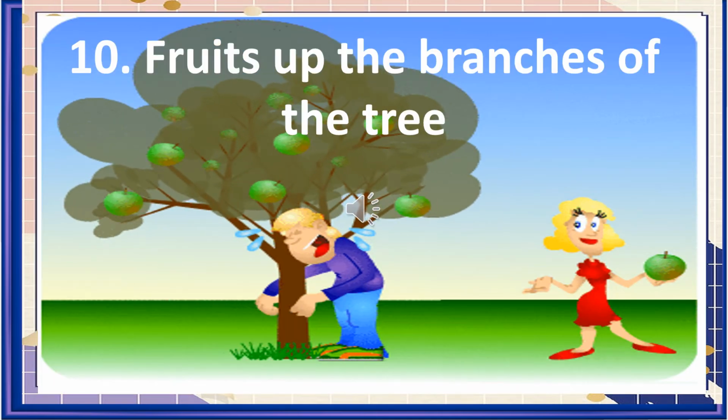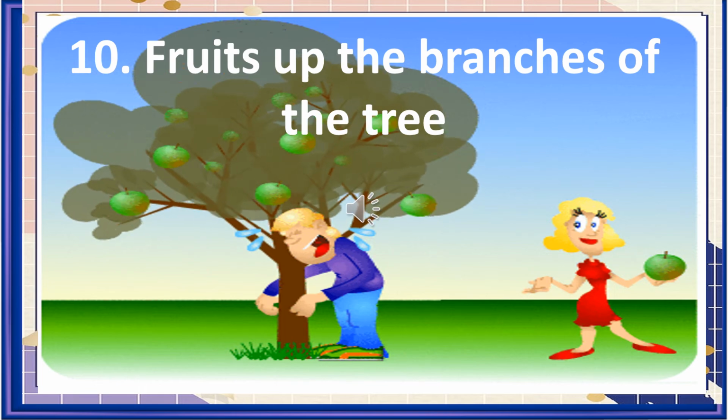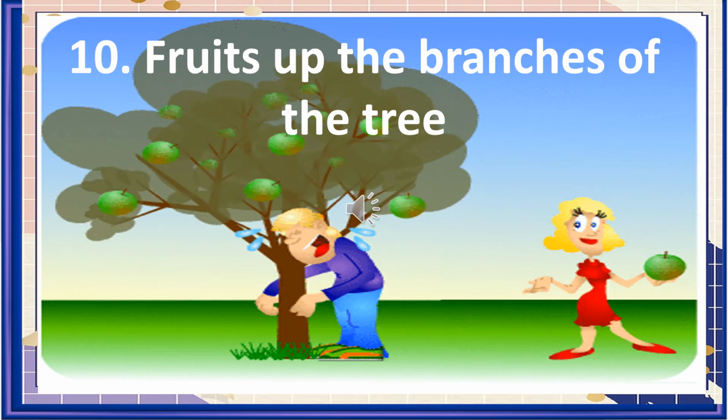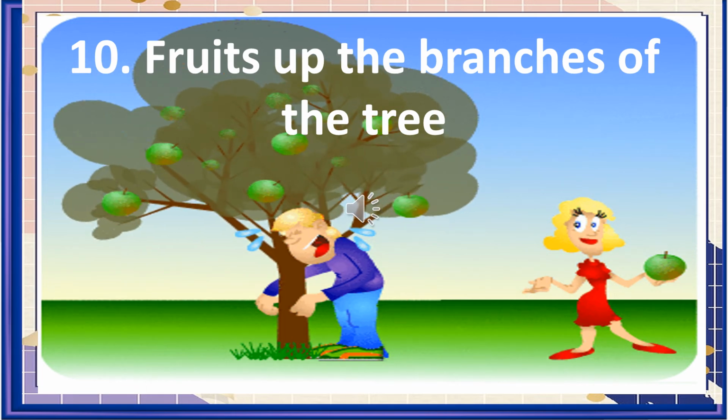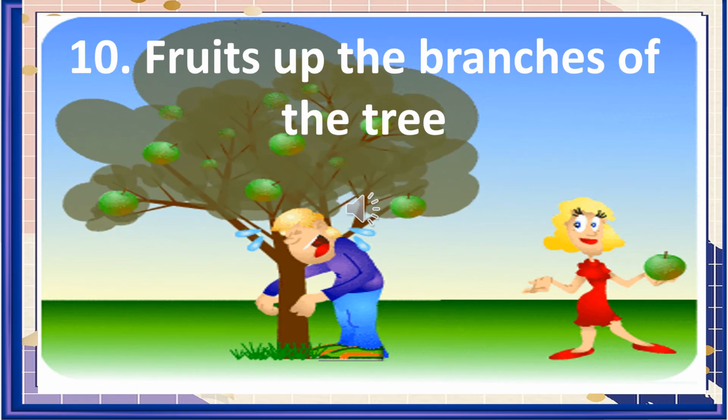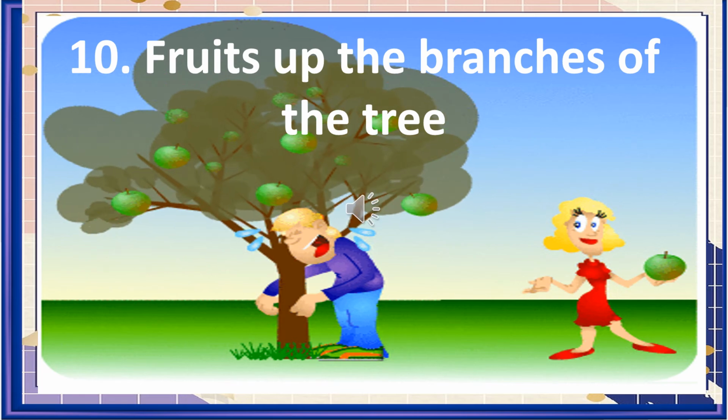10. Fruits of the tree. A fruit hanging from the top branch of a tree possesses gravitational potential energy. When a fruit falls from the tree to the ground, its energy of position, stored as gravitational potential energy, is converted to kinetic energy.